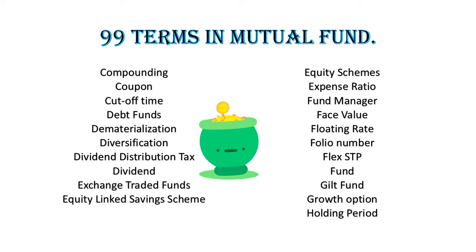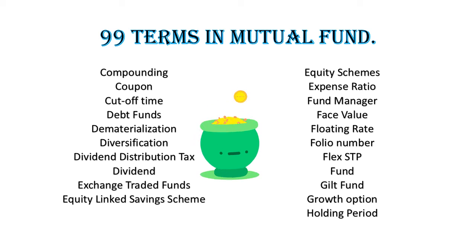Folio number. A unique number assigned by a mutual fund to identify an investor's investment account with it. Flex STP. Flex Systematic Transfer Plan is a facility wherein an investor under a designated open-ended scheme can opt to transfer variable amounts linked to the value of his investments on the date of transfer at predetermined intervals from designated open-ended source scheme to the growth option of another open-ended scheme, target scheme. This facility allows investors like you to take advantage of movements in the market by investing higher when the markets are lower and vice versa.